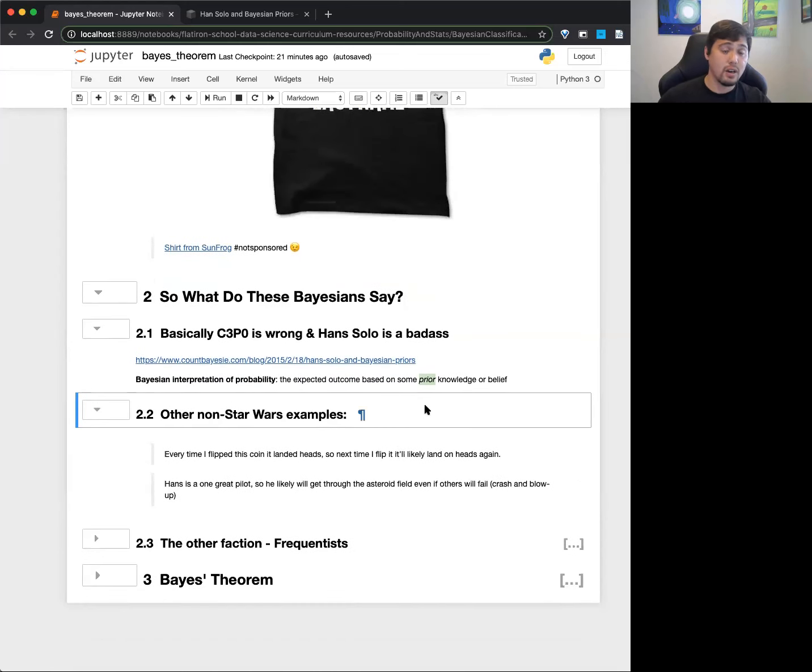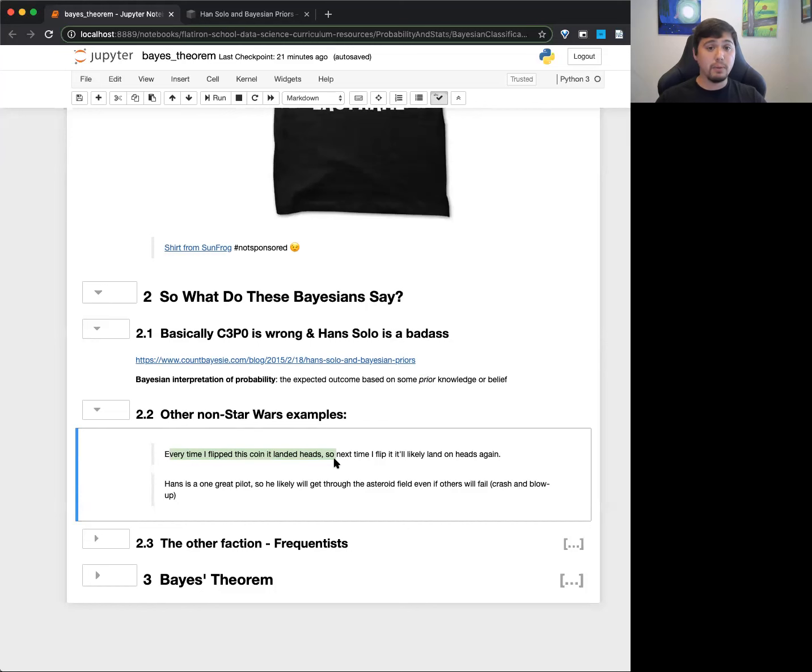Some other non-Star Wars examples: flipping a coin. I'm so sorry, but flipping coins and drawing cards are the cornerstone of all statistics. That's just a given. One example: every time I flip the coin, it lands on heads. So what happens the next time I flip it? Will it land on heads again? If you had a prior belief that coins are fair, 50% heads and 50% tails, you would expect that if I flip heads, it's probably going to be tails next, though maybe it can be heads.